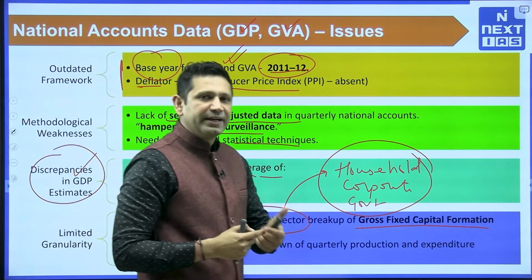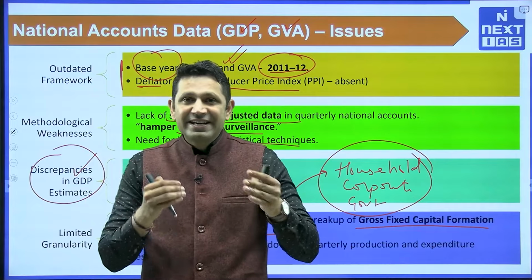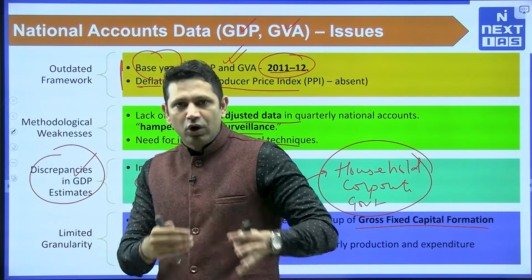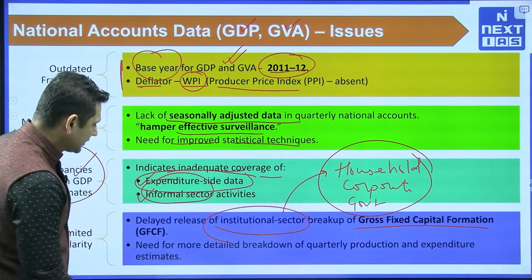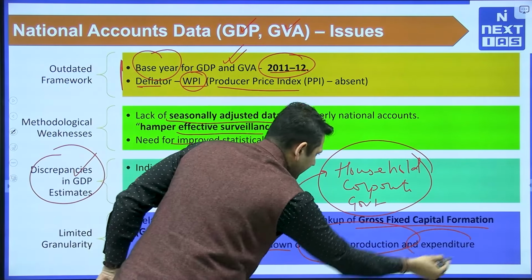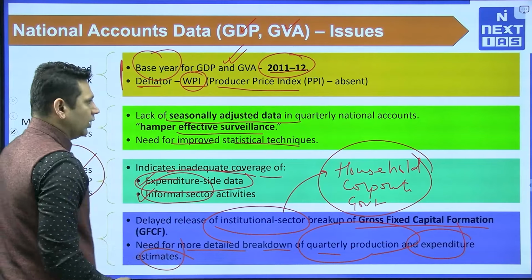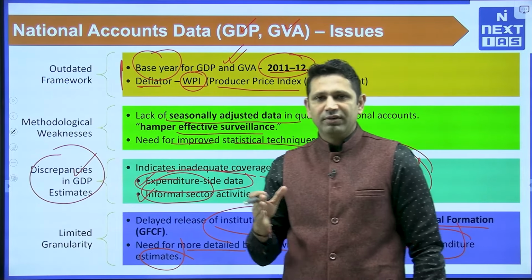When we are not revealing that data, what is happening? We do not know what is the exact cause of the increase or decrease in the economic performance. So that data is also lacking. Lastly, there is need for more detailed breakdown of the quarterly production and expenditure estimates. So these are the four issues that have been highlighted by IMF in our INA.